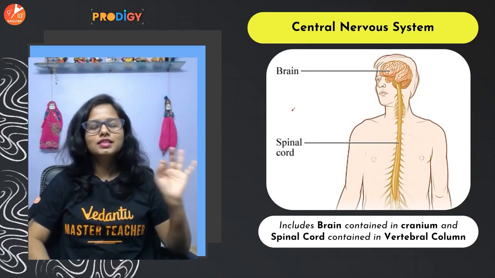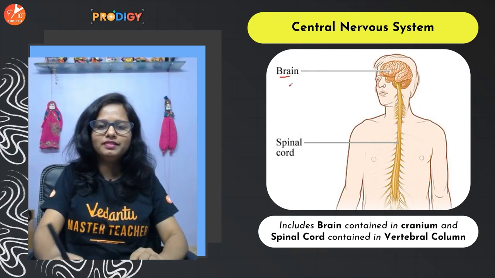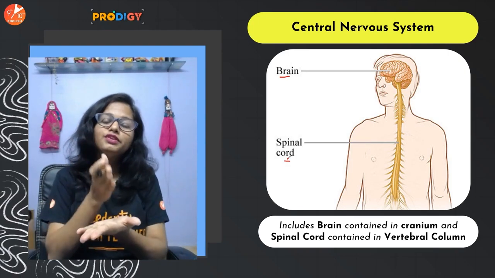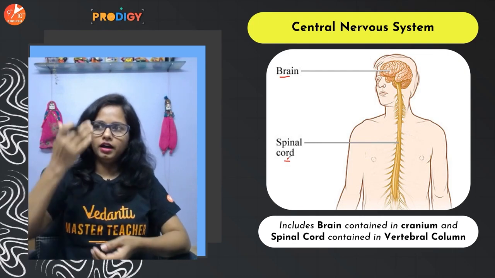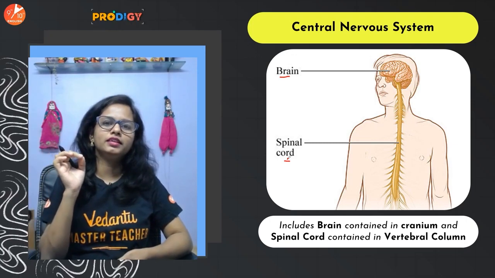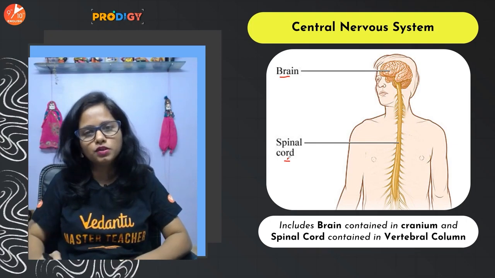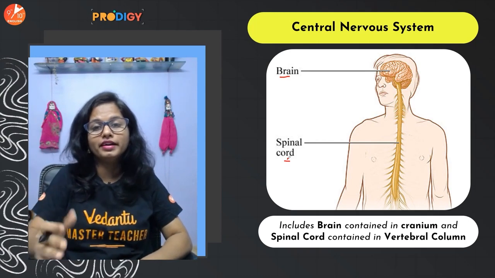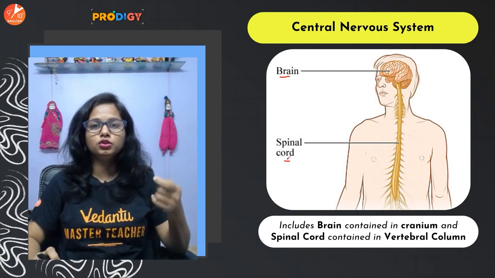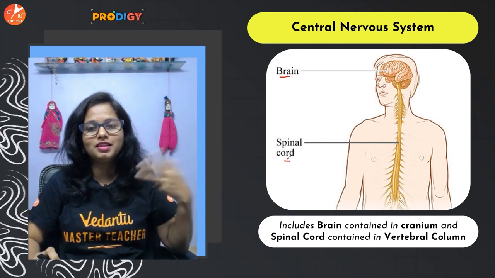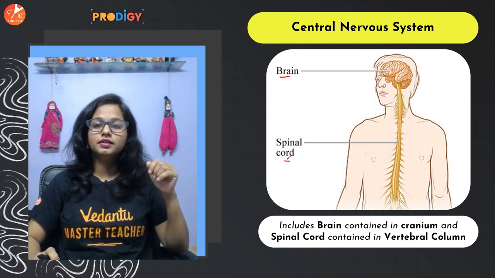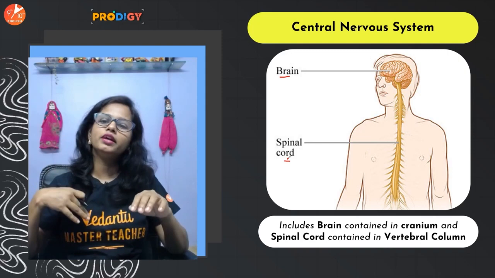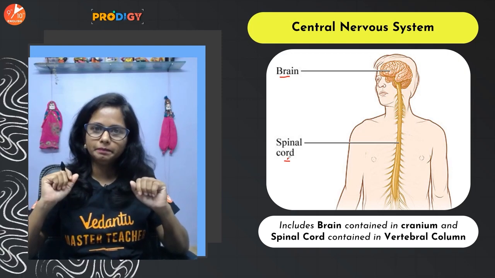As I mentioned, the central nervous system is made up of the brain and the spinal cord. Now the brain is very delicate. It can be cut even with a butter knife. It is approximately 1350 grams in weight, and it comprises 2% of our entire body weight. It requires 25% of the oxygen that is present in our body. It's a VVIP organ, right? And it's so delicate that it needs to be protected.